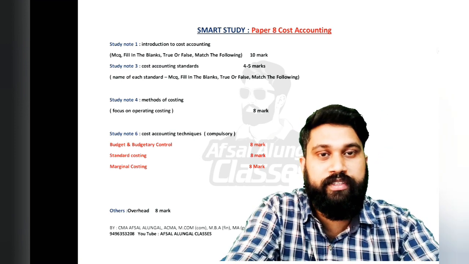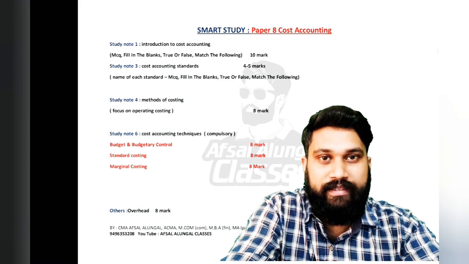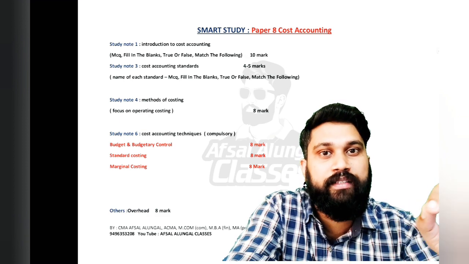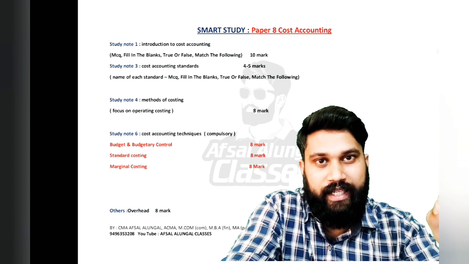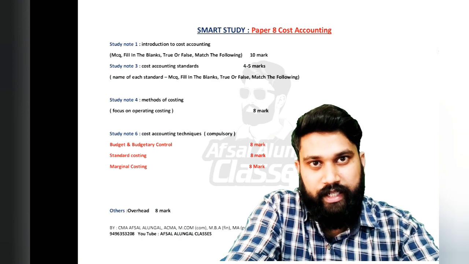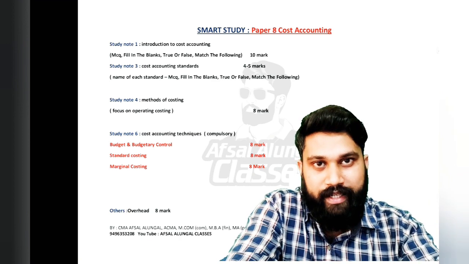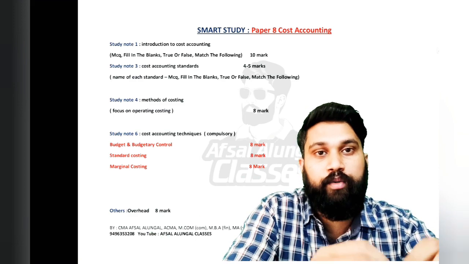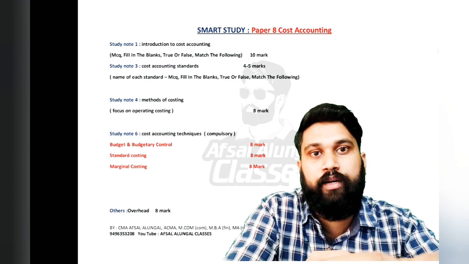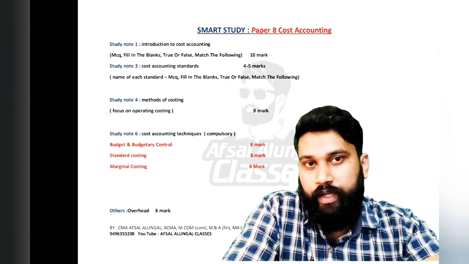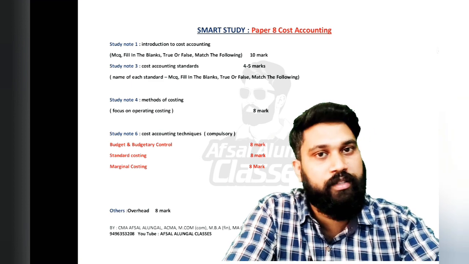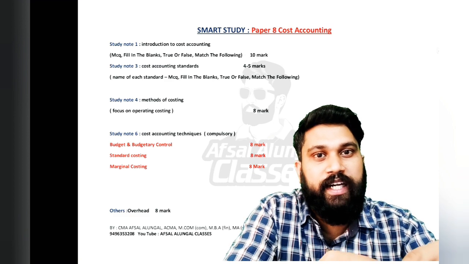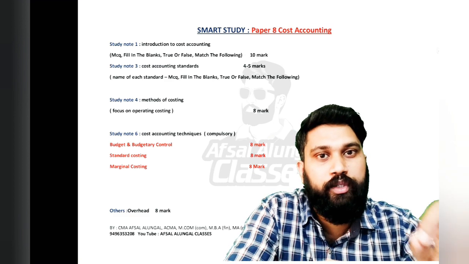Then you have to focus on Study Note 3, that is Cost Accounting Standards. Especially you should study the names of the standards. Cost Accounting Standard 1, what the name of it is, Cost Accounting Standard 2, 3, 4. 24 cost accounting standards are there. You have to focus on the names of the cost accounting standards, because MCQ will ask, fill in the blanks will ask, match the following will ask. So 4 to 5 marks you will get from studying this small unit.